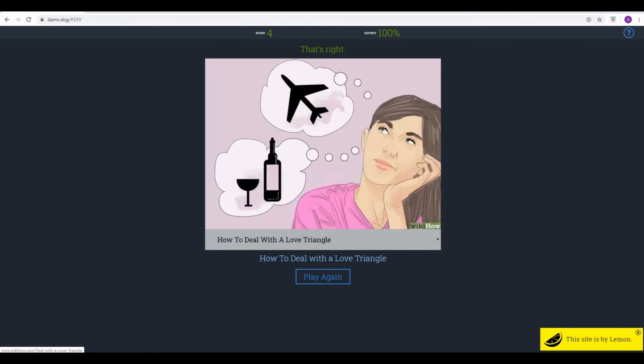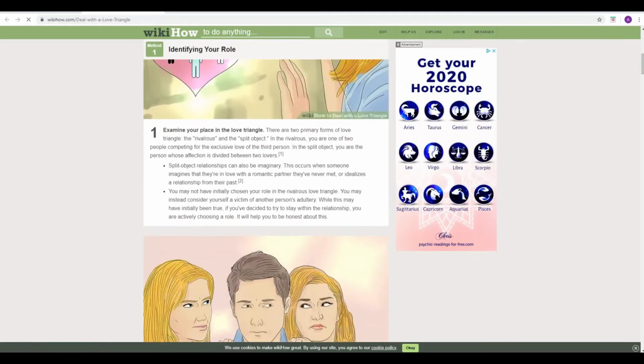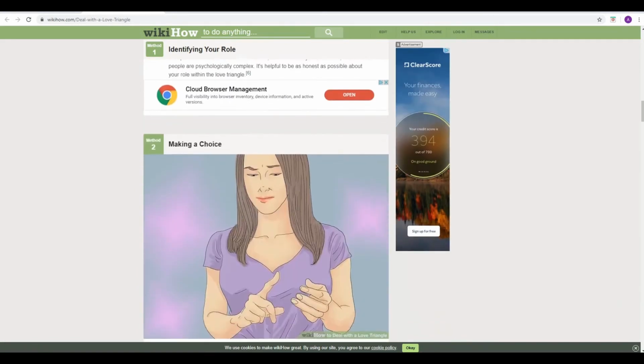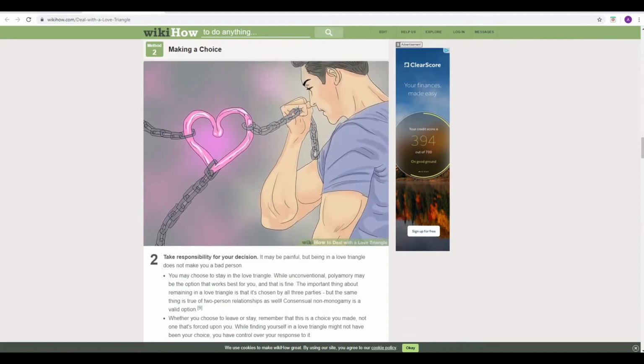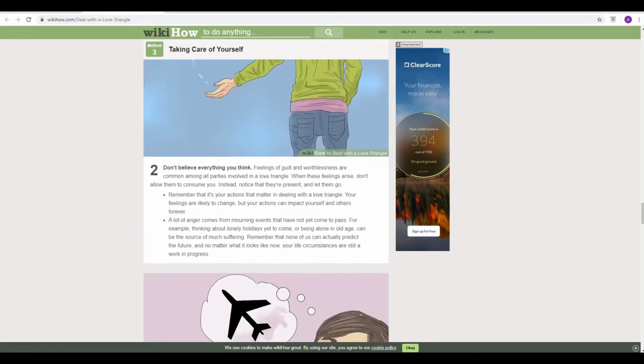Okay, hold on, see my thinking. Oh my god, we've got every one right so far. Right, let's find the picture, because I really want to know what it refers to. Choices, considering options, taking responsibility, taking care of yourself.